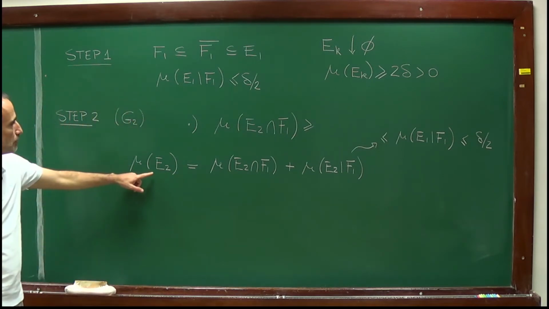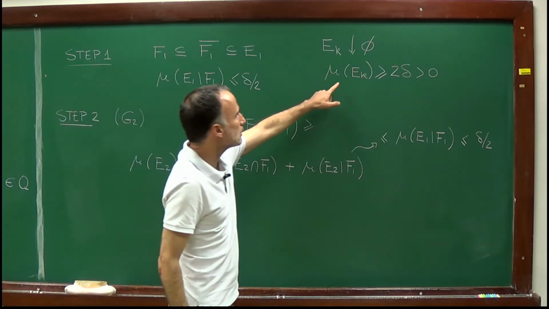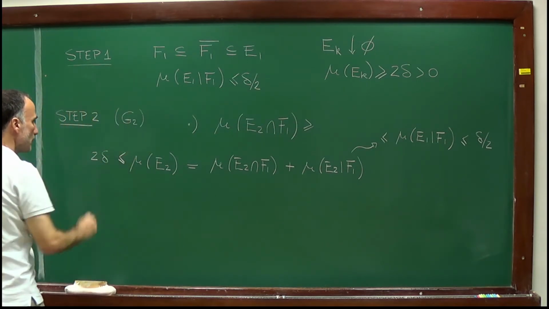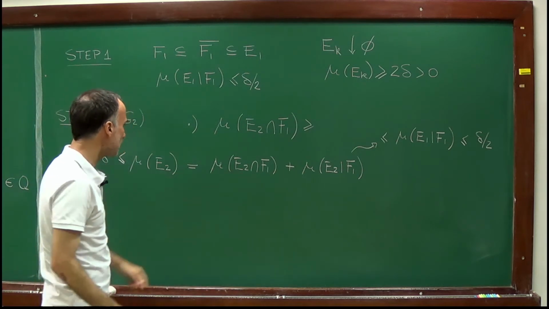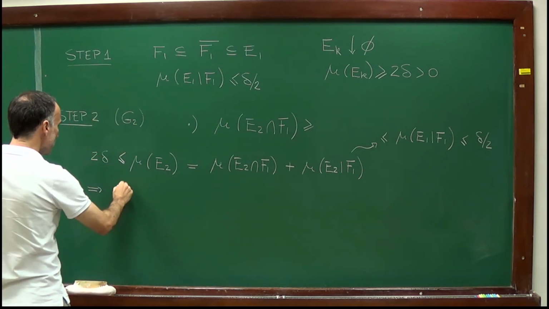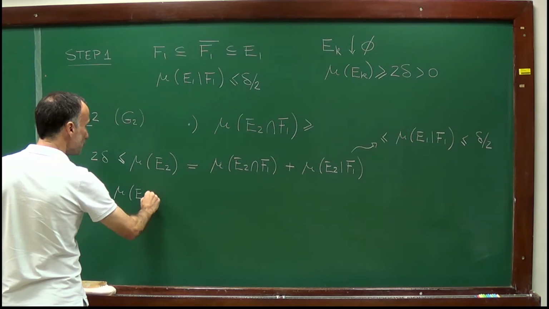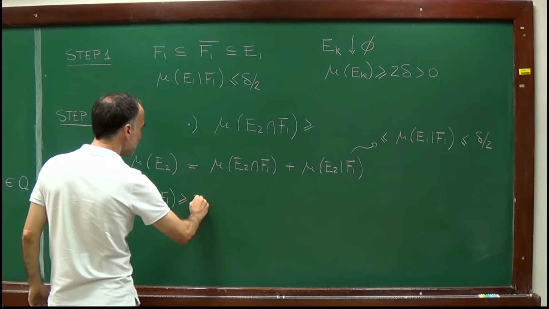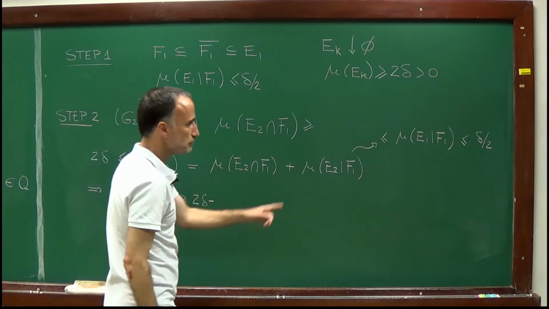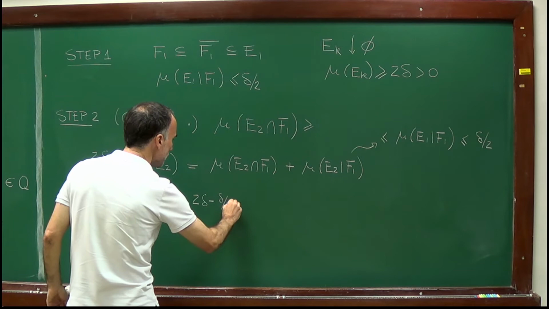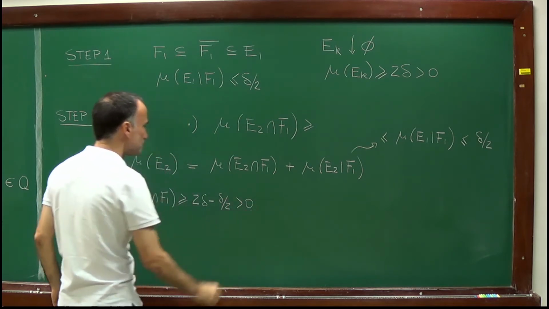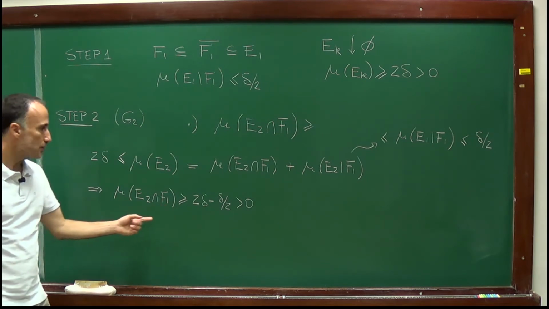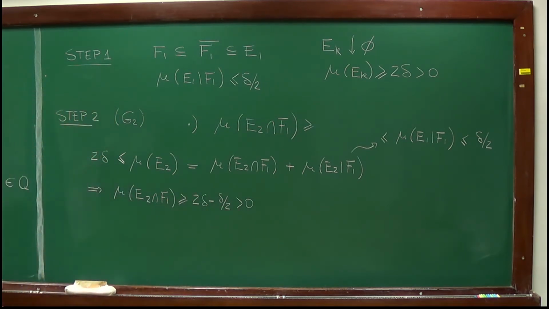On the other hand, mu of E2, by assumption, is bounded below by 2 delta. And therefore, from this inequality, I conclude that the measure of E2 intersection F1 is greater or equal than 2 delta minus delta over 2. And this is strictly positive. Therefore, this set is non-empty because it has a measure which is strictly positive.